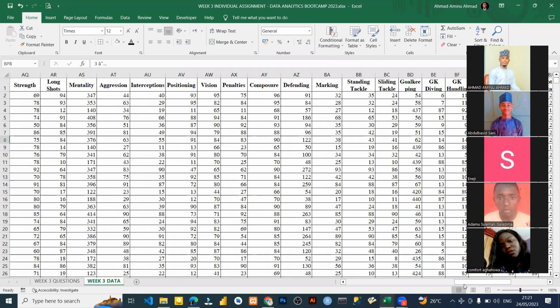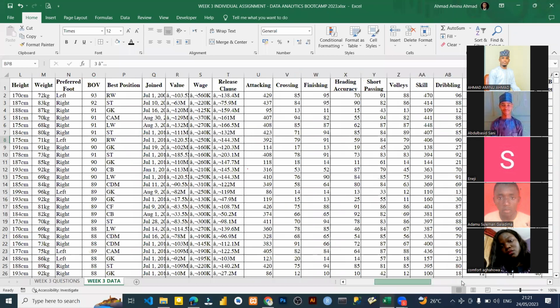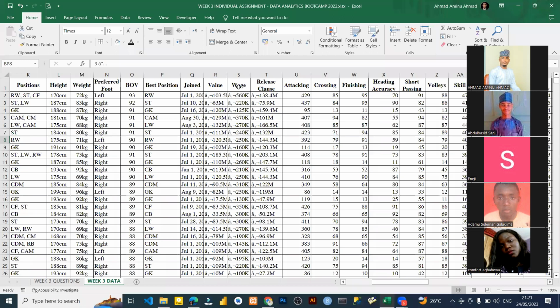But take note, majority of you, I know, you will just be thinking that you are going to get the wages. This is the wage. Here it is. You are going to get the wages without cleaning the data. And that's exactly why I put this question number 5 here.